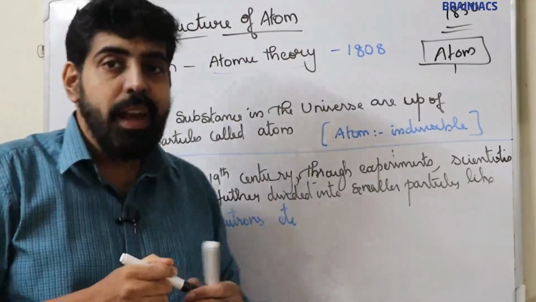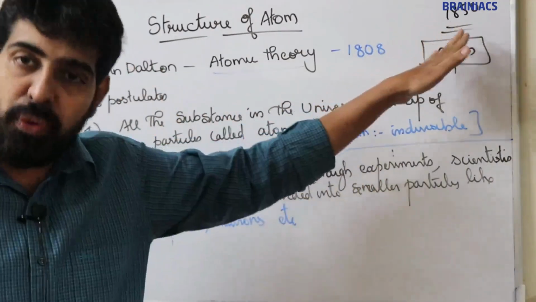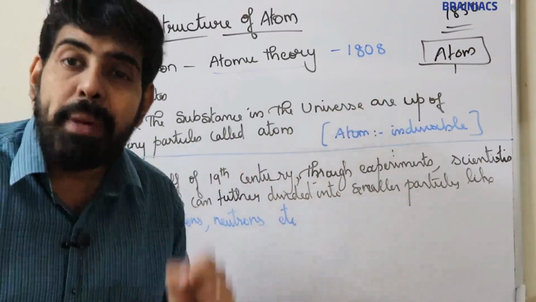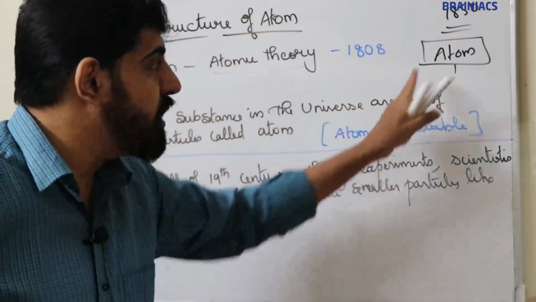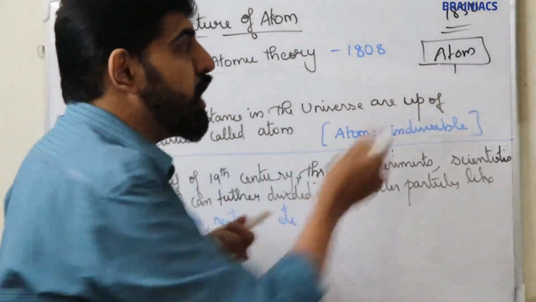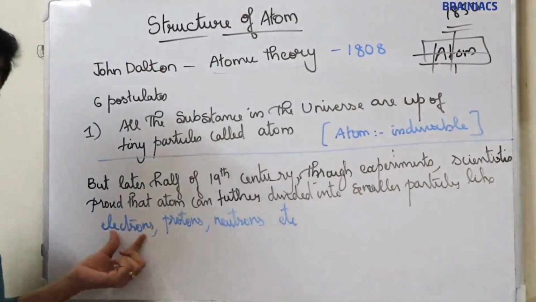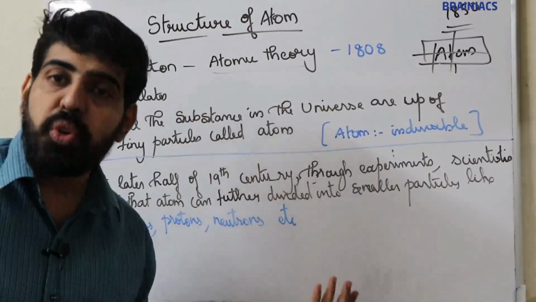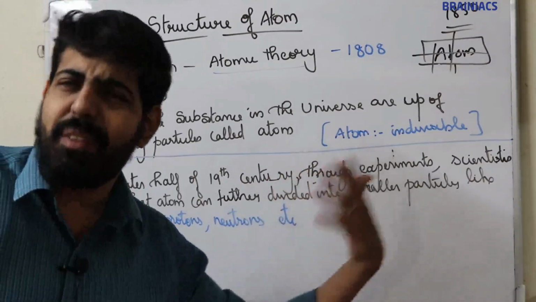According to John Dalton, atom is the smallest particle, but in the later half of the 19th century, scientists proved that atom can be further divided into smaller particles such as electrons, protons, neutrons, antineutrinos, neutrinos, positrons, etc.